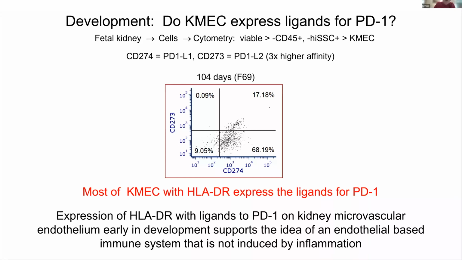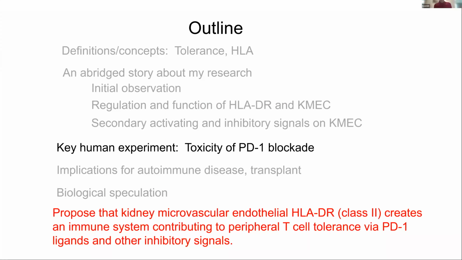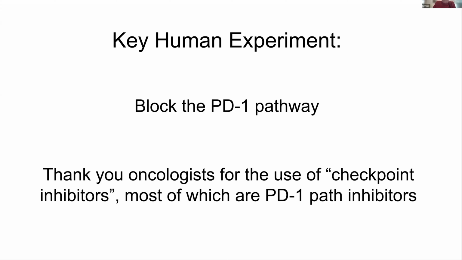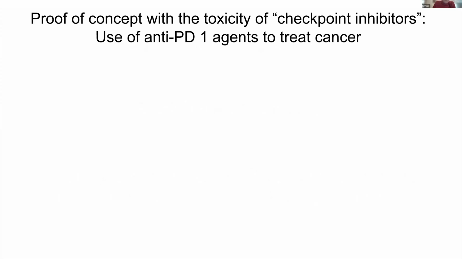All right, so I was doing all of these studies of T cell activity with isolated cells. But the key thing is, let's have a human experiment. And that comes when we look at what happens when people are treated with this PD-1 blockade reagents. So you block this PD-1 pathway in humans, and I do think the oncologists who have been using a lot of this know that you can get some toxicity. And the toxicity that you get in the kidney is an acute kidney injury.